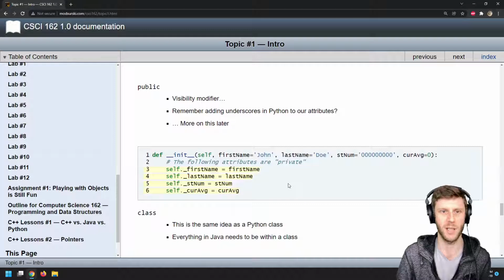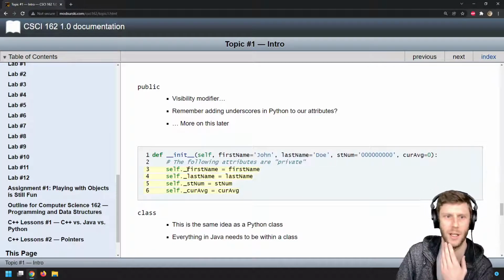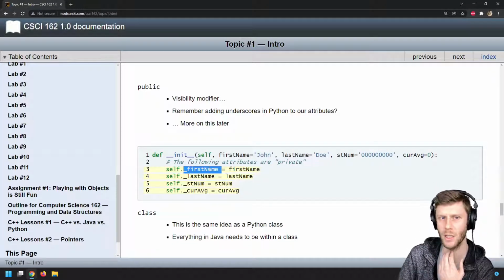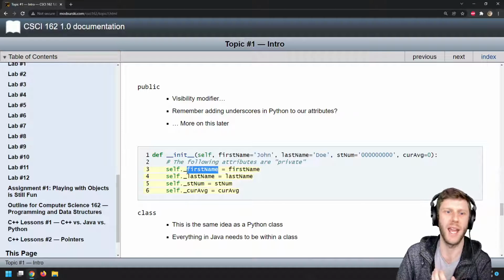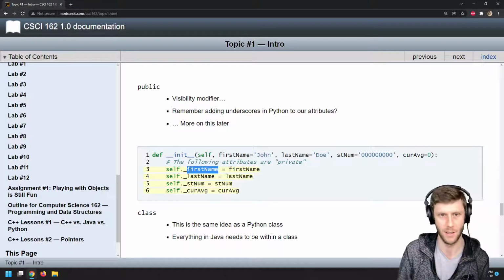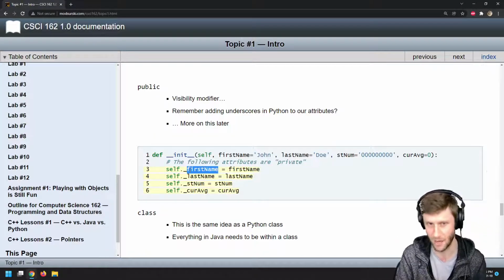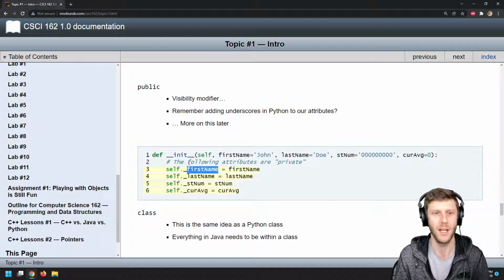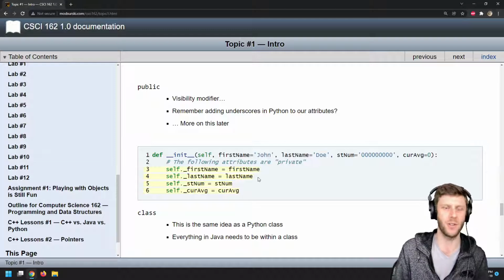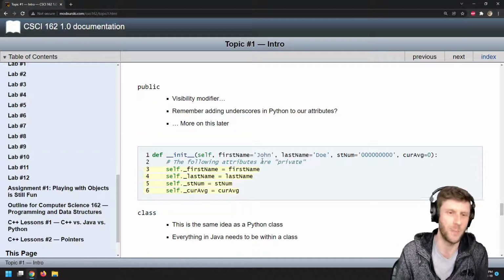This is what we were doing in Python. If you remember, when we put the underscore, it was a way of saying, okay, it's private. That doesn't mean you can't access that stuff. You still could, but by convention, when we see that underscore, that means it's private.